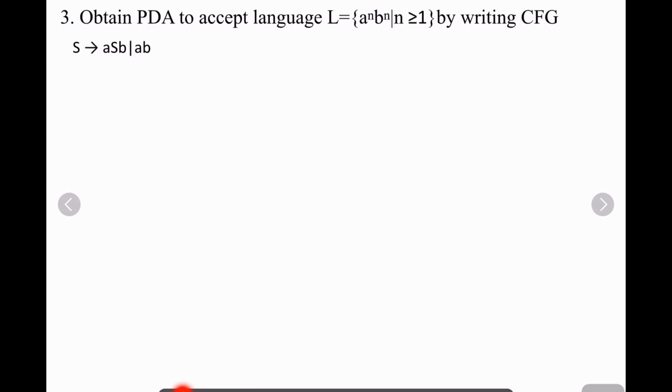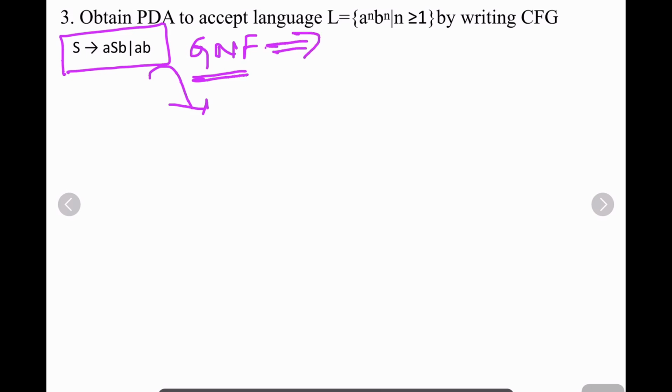But first of all, as per our rule, is it in the form of GNF? No. On the right-hand side, though it starts with the small terminal symbol, the alpha will not be like this, because alpha should be only non-terminal symbols. It is not in that format, so it is not in the GNF form. You have to convert this into GNF form. How do you convert this? You know already how to convert into GNF; I have explained in my previous video. You can go and check how to convert the given grammar into GNF.